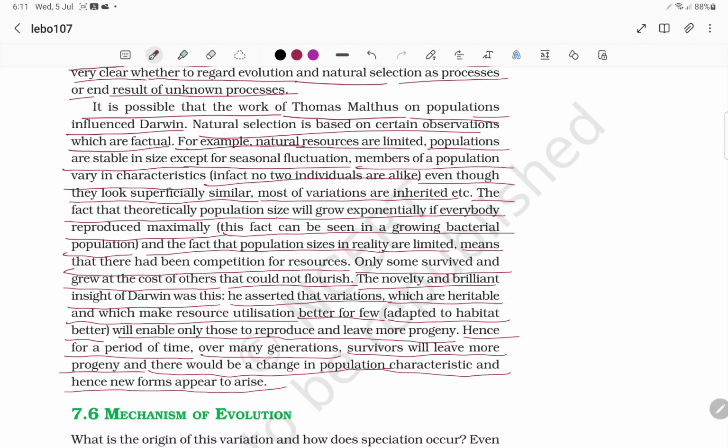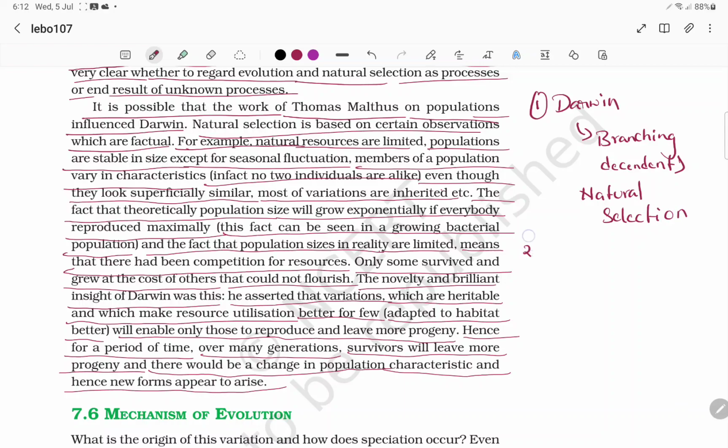So, here we have seen the three scientists. The first one is Charles Darwin: branching descendants and natural selection. The second one, Lamarckism: use and disuse.